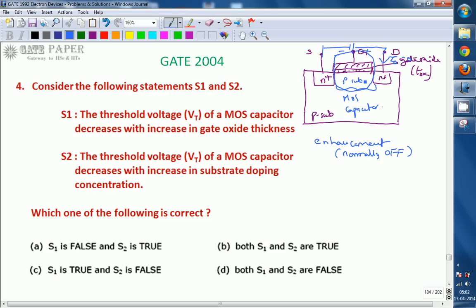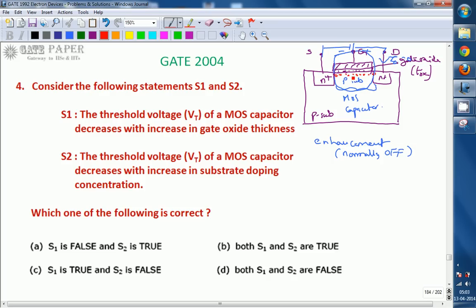So even if you apply any drain to source voltage, no current flows until a channel is created. For that you must apply some minimum positive voltage at the gate so that it attracts the negative charge carriers from the substrate, which are minority carriers in the p-type substrate. They cannot go into the gate because the silicon dioxide layer acts as an insulator, so they accumulate near the SiO2 layer, forming a channel consisting of electrons.